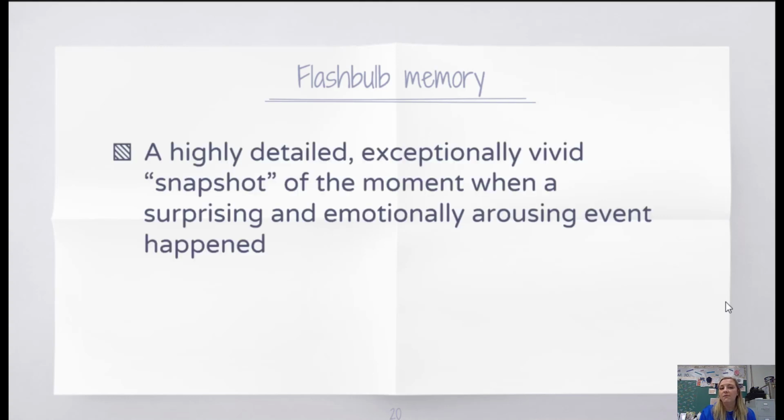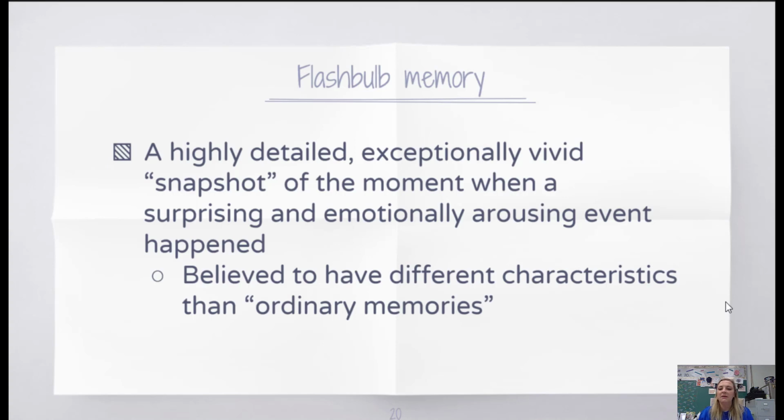Psychologists call flashbulb memories any memory that is highly detailed, exceptionally vivid, and usually relating to a surprising or emotionally arousing event that happened. Most of the time, these are believed to have different characteristics than ordinary memory, and most psychologists believe that these memories are resistant to forgetting. One of the examples that most psychologists use when talking about flashbulb memories are events that are emotionally triggering to a large group of people, such as September 11th or other traumatic events.